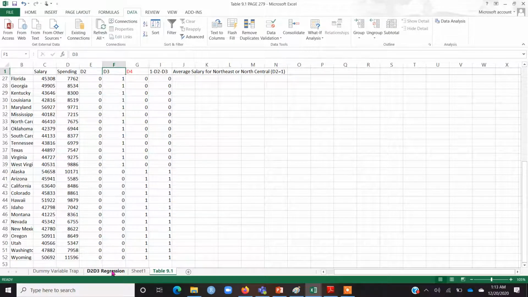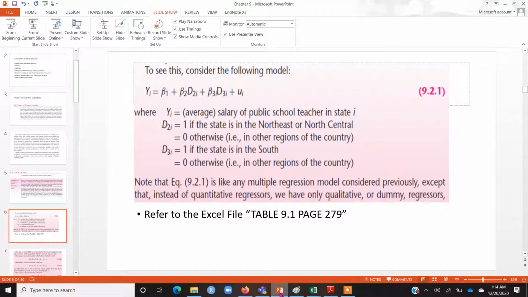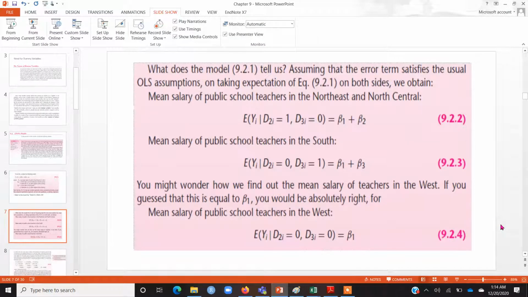Okay, so coming back to the regression D2, D3, where I introduce only two variables, that is D2 and D3. Now you can see that there is nothing weird about these results. All the numbers are properly reported. We don't have any error here, or any row where all the values are 0. Okay, so this is the regression output, and the same regression equation is reported here in the slides as well.